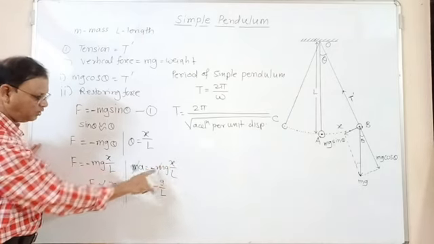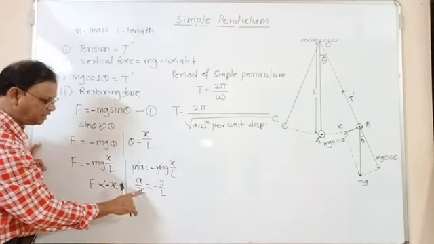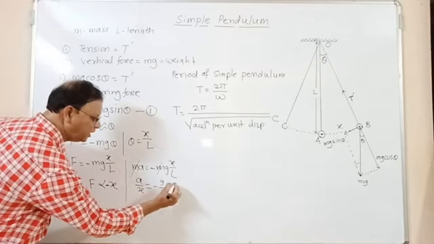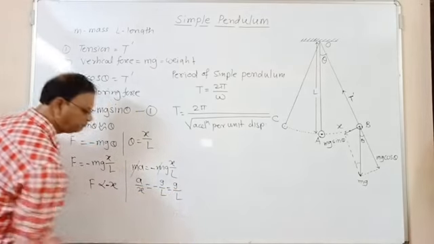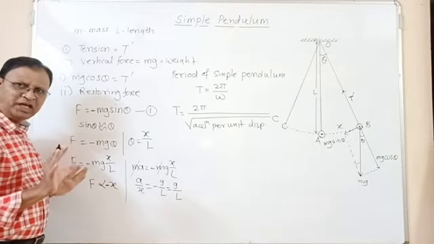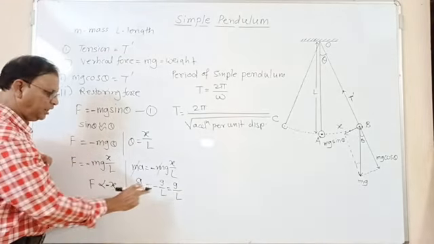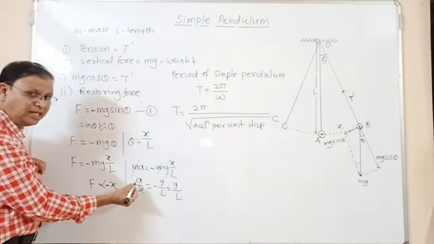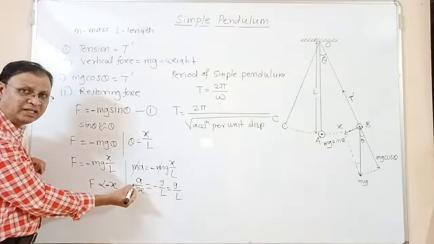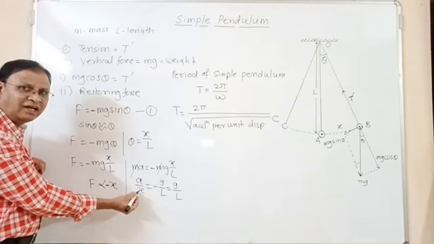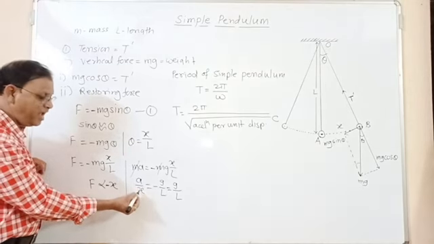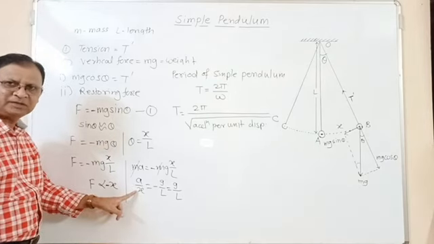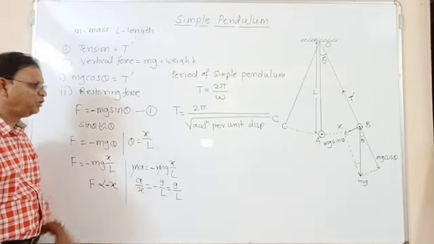If we take x on this side, so a divided by x is equal to minus g by L, and in magnitude it is g by L. If we think only of magnitude, then a by x is equal to g by L. And what is a by x? a is the acceleration, linear acceleration, and x is the displacement. So a by x is acceleration per unit displacement. Okay, it is acceleration per unit displacement.